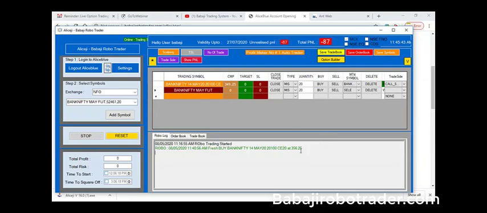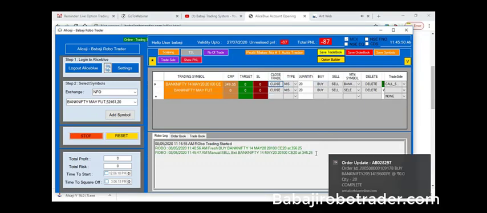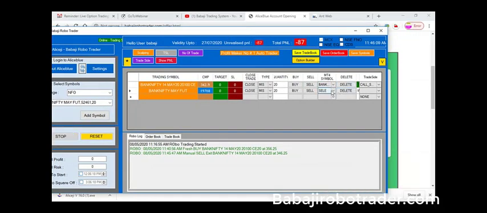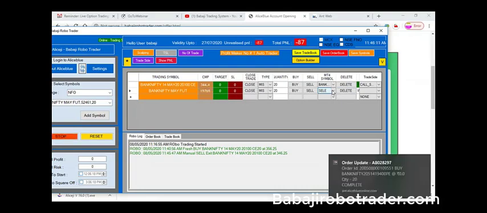Already there is one position running. I'll close this position. I'm pressing close. The position got closed. Second, the May future is getting loaded. When I press the add symbol, we can see that the CMP got loaded, and that too very instantly. After that, we can load the MT4 symbol for which we are going for automation. For example, I'm integrating with the MT4 symbol of Bank Nifty, so I'm loading Bank Nifty.